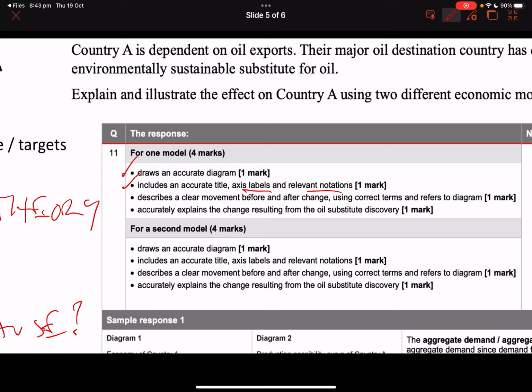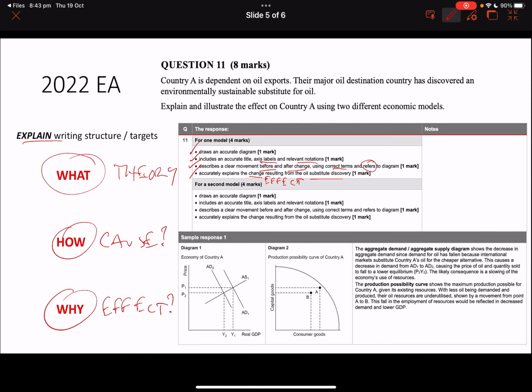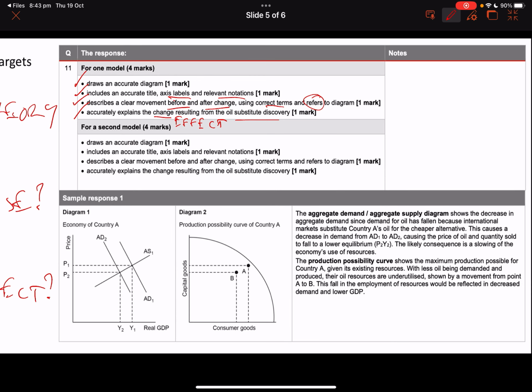Describes a clear movement before and after change using correct terms, and refers to diagram. Every time it says this, it refers to diagram. Every question seems to, the last two questions have had this. Explains the change resulting, the effect resulting from the oil substitute discovery. We get another tick. And then, you can pause this video or pull up your one on your QCAA paper yourself, pause it here and have a read through. I did it for the first one. I reckon I could do that for the second one like that as well, because I know my theory. And so all of a sudden we start to think here, this is 8 out of 8.